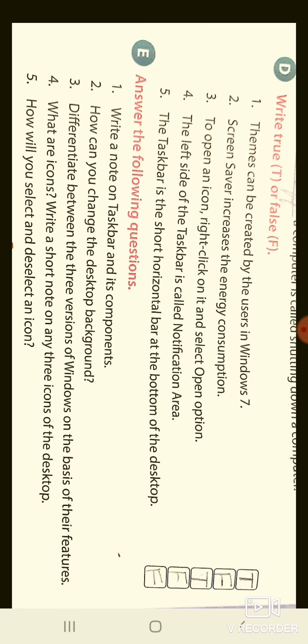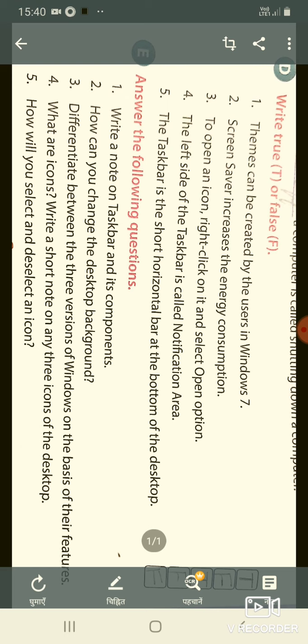Okay, I have shown this in your videos also. So you can just revise and rewatch the video in which I have discussed the taskbar and its components.